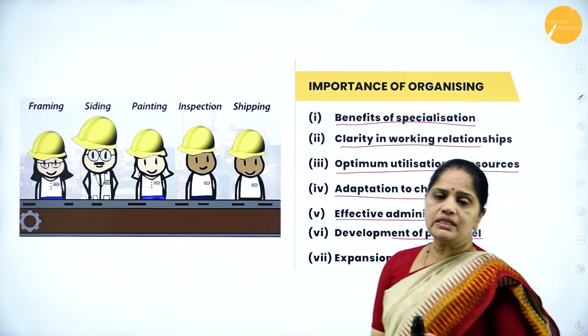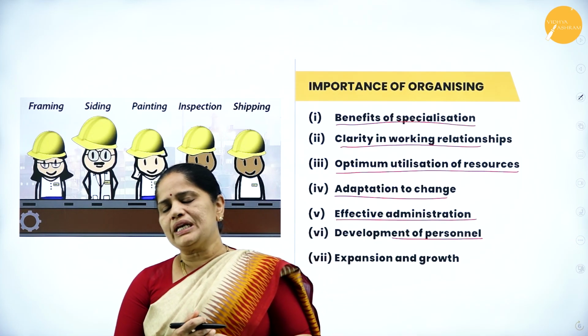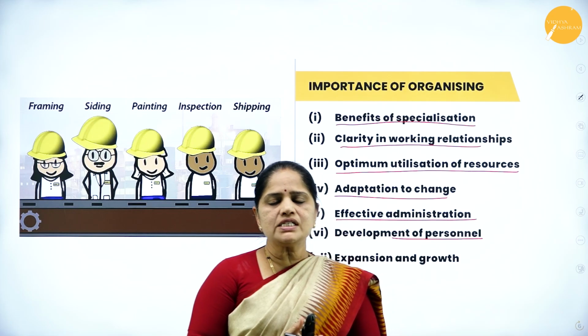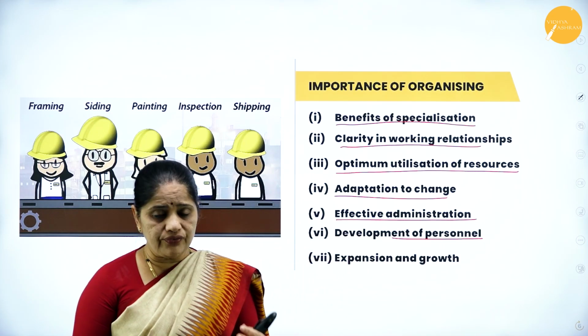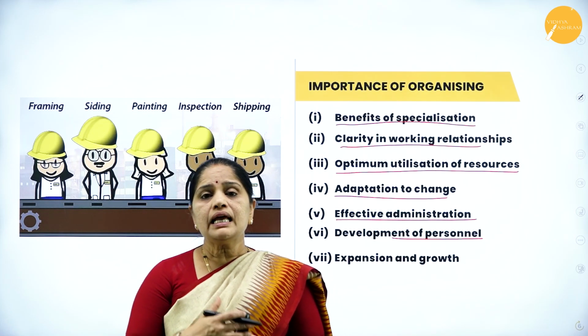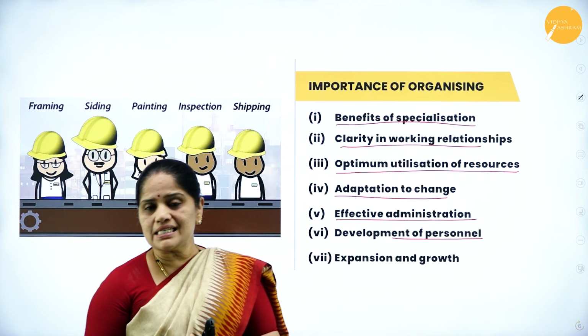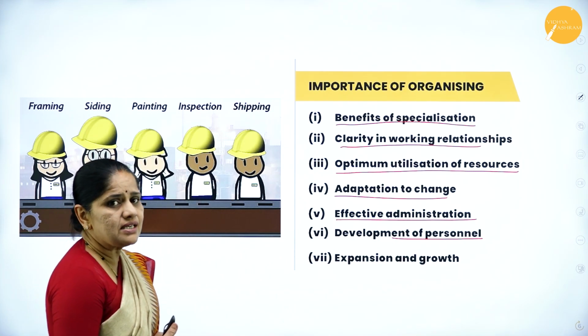When we have this organizing function, we will be working under the superiors, and there will be a superior-subordinate relationship. If the subordinate is creative and full of initiative, then he can get proper encouragement from his superiors, as a result of which he can have a development in his job.